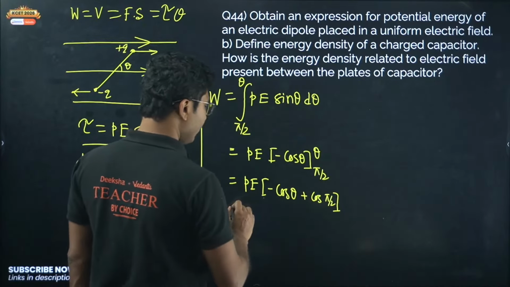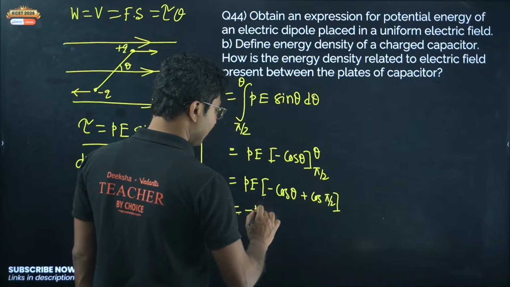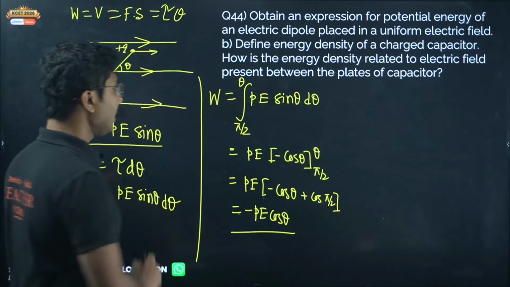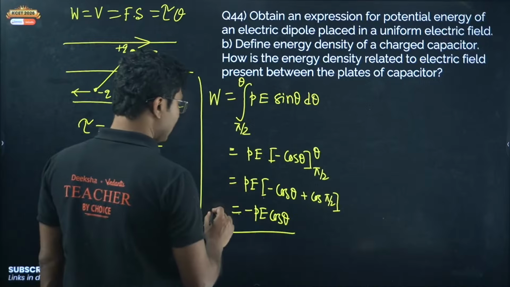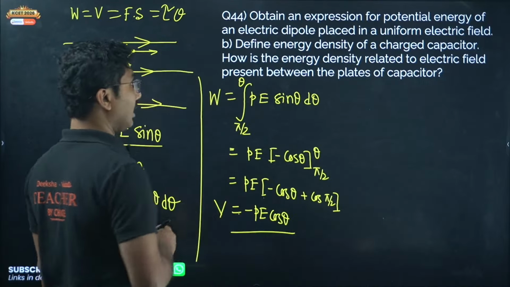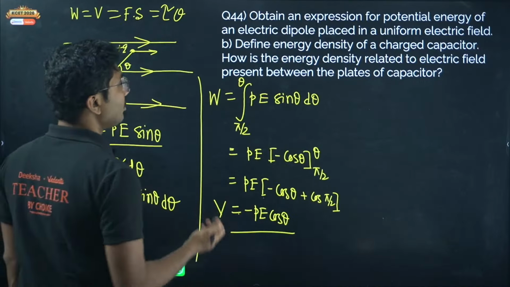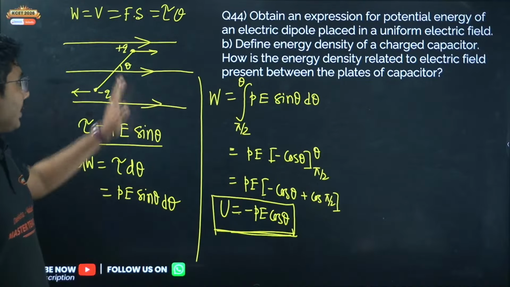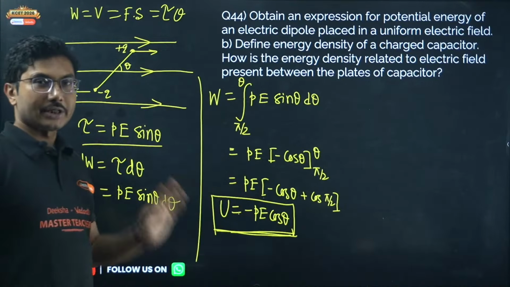Cos pi by 2 is 0, so we get minus PE cos theta. This is the work done, and work done is equal to the potential energy stored in the dipole. So potential energy of the dipole is given by minus PE cos theta. When it is exactly at the equatorial plane, potential energy would be 0.